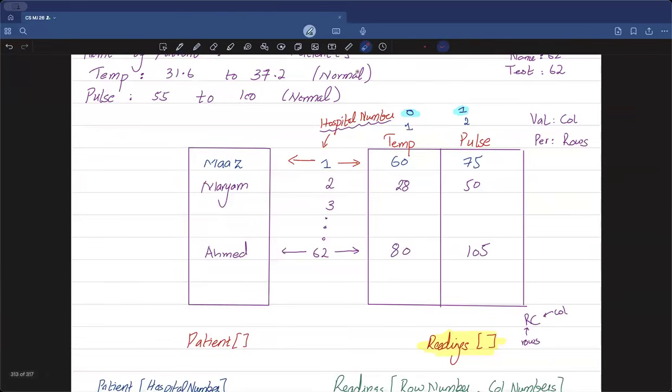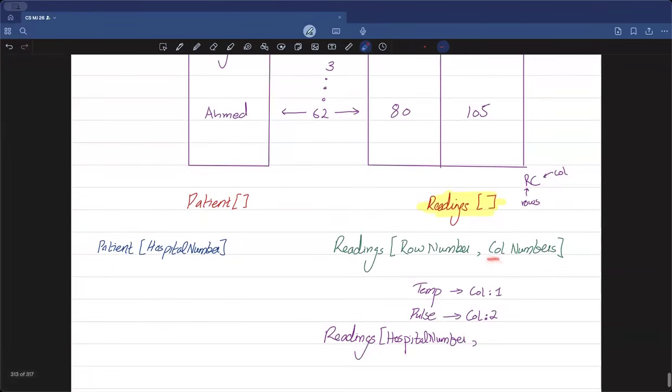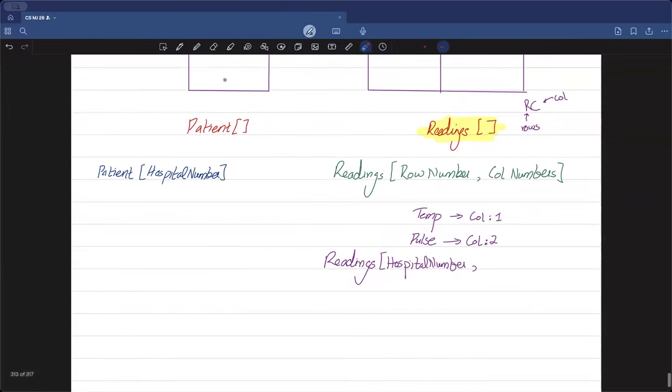Now, if I only want to access the temperature, then I know that if I want to grab the temperature from this 2-dimensional array, I will be specifying the column number for temperature. And what's the column number for temperature? It's column number 1. So if you want to access the temperature readings, you need to write the keyword readings followed by the hospital number, and then you need to put 1 next to it. And this specific writing which we just wrote will give you the temperature value for a patient who has the hospital number as this.